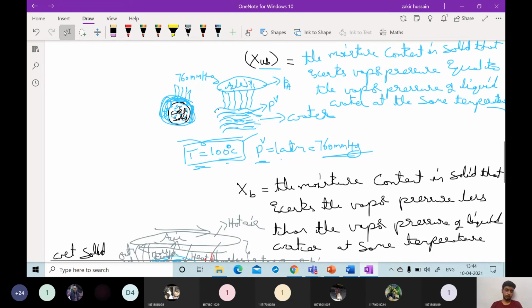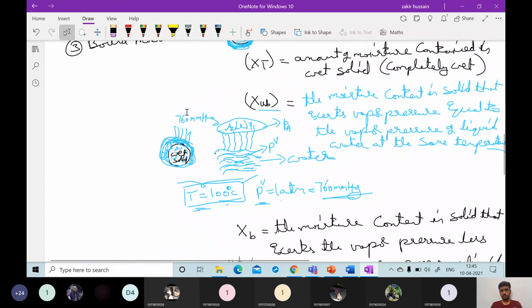That is called bound moisture, bound with the solid. Unbound means it is very free with the solid, freely available. If moisture is not freely available and is situated inside the interstices or structure of the solid, that moisture is called bound moisture.